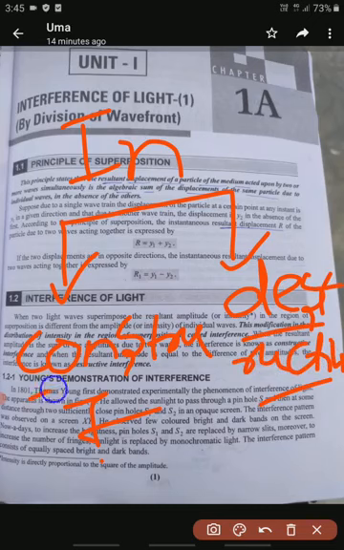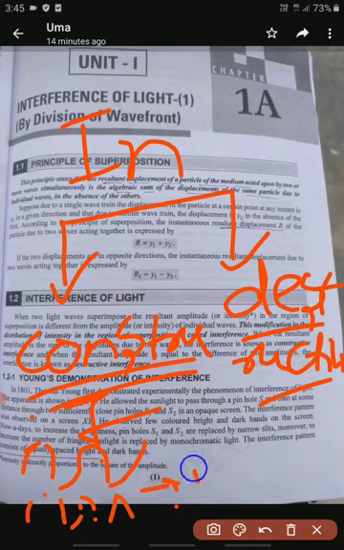So already I told you, in constructive interference, if two waves are the same, automatically the output is high, we get a highly intensified wave. Why? Because these two waves are in phase, I mean same properties.